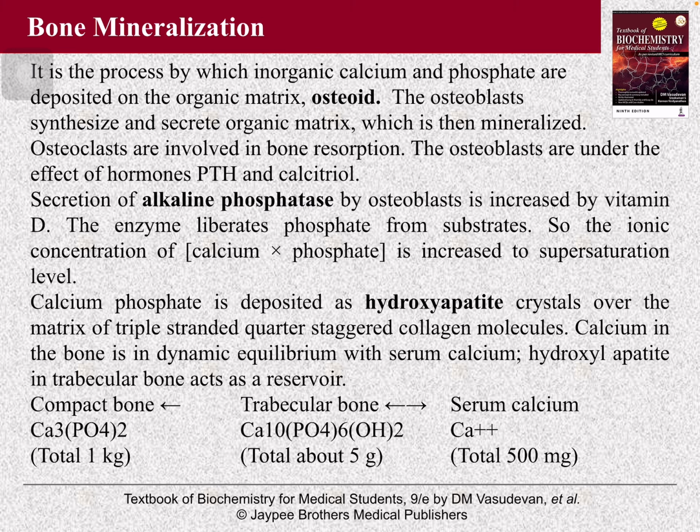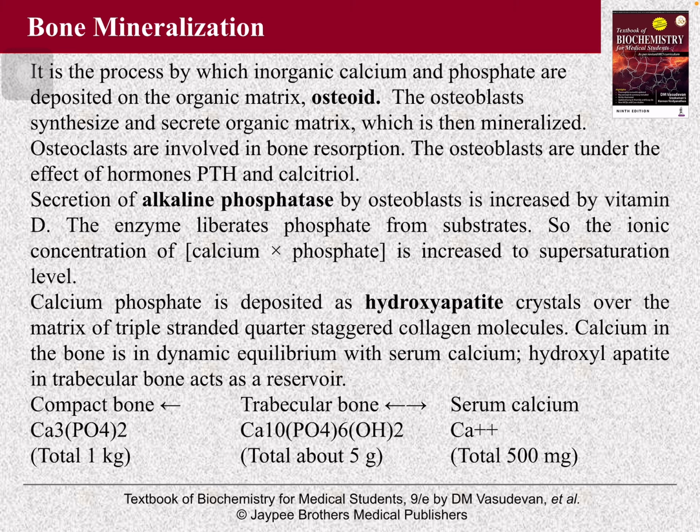by osteoblasts is increased by vitamin D. The enzyme liberates phosphate from certain substrates. So the ionic concentration of phosphate is increased to supersaturation. Now calcium phosphate is deposited as hydroxyapatite crystals over the matrix of triple stranded quarter-staggered collagen molecules. Calcium in the bone is in dynamic equilibrium with the serum calcium levels. Hydroxyapatite in trabecular bone acts as a reservoir.